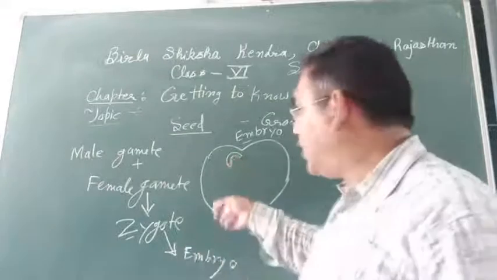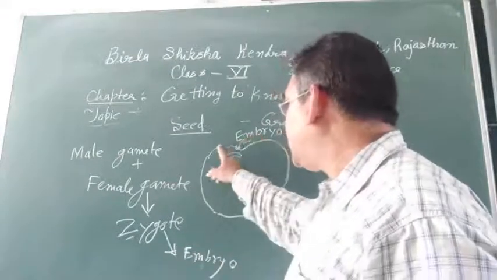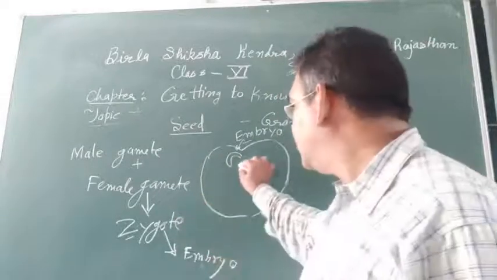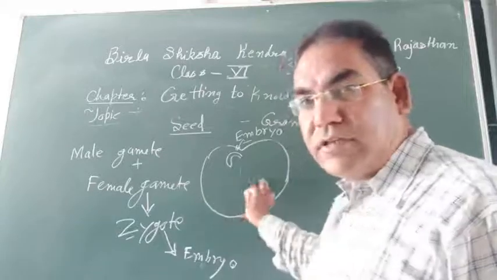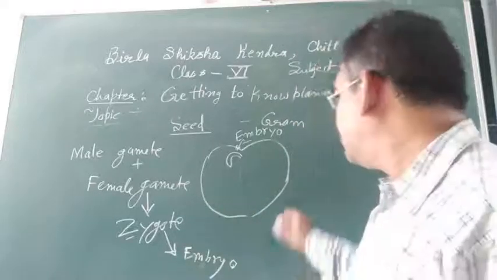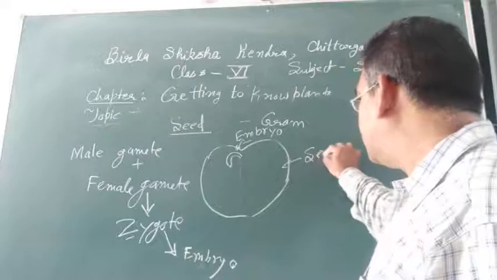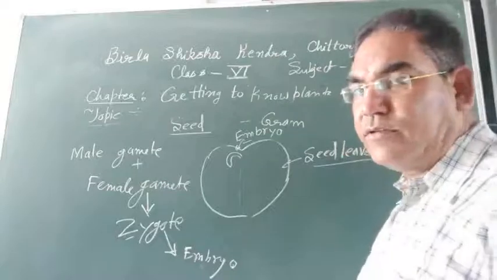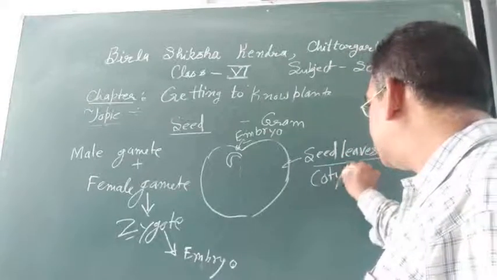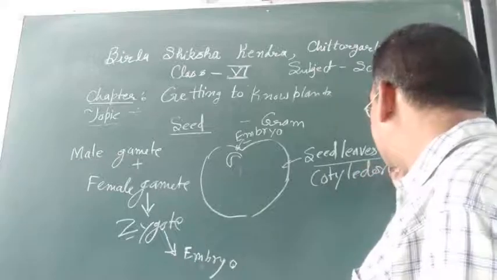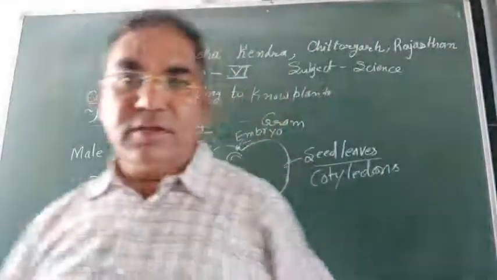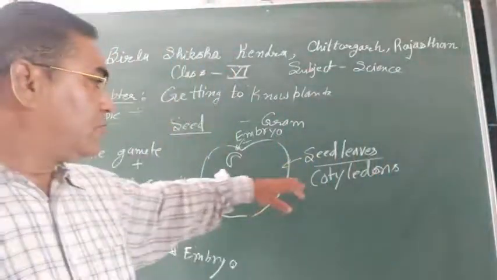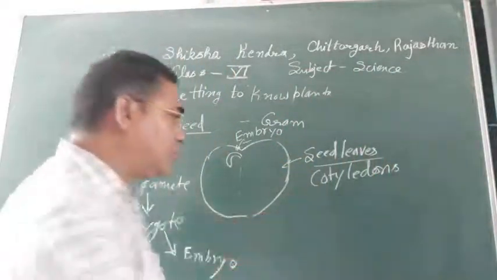Now this is the embryo, and this embryo is enclosed by these, which are known as seed leaves, and seed leaves are also known as cotyledons. Cotyledons have stored food. We have learnt this in 5th class also. The function of cotyledons is storage of food.